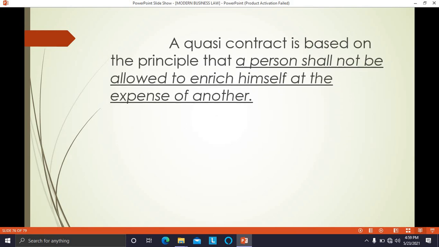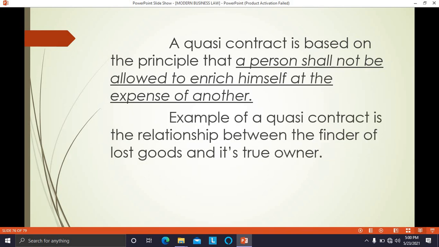So this concept of quasi contract is based on the principle that a person shall not be allowed to enrich himself at the expense of another. The basic concept of this term quasi contract is no one should enrich himself or herself at the cost of another person. What is an example of quasi contract? It is the relationship between the finder of lost goods and the true owner.